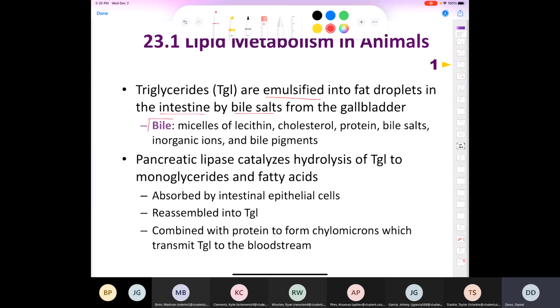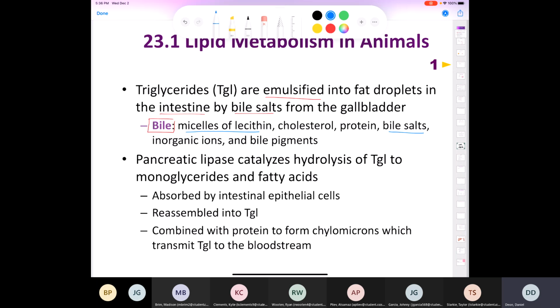Now, what are these bile salts made out of? Or what is bile made out of? It's made out of a few things. It's made out of micelles of lecithin, and we're going to look at the structure of what a micelle of lecithin would look like. Cholesterol, protein, bile salts. So we'll actually look at what bile salts are. They're part of the bigger umbrella of bile, inorganic ions, and bile pigments.